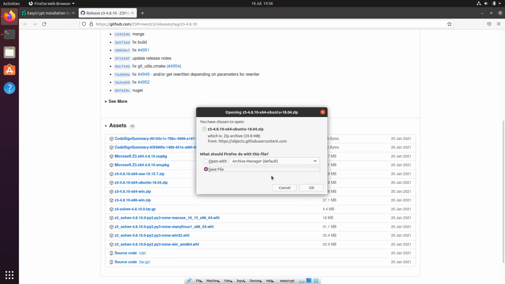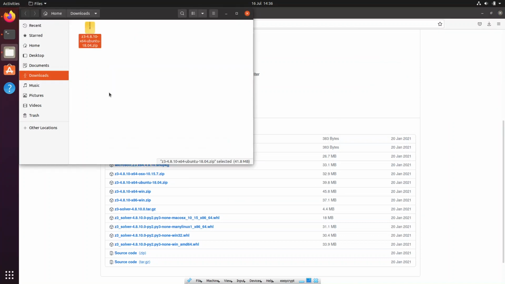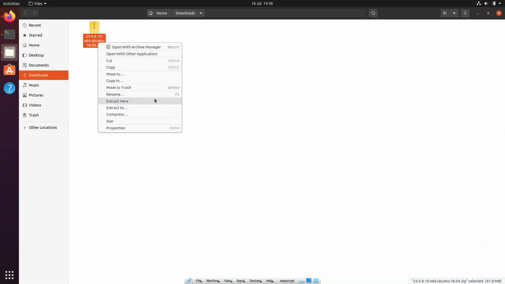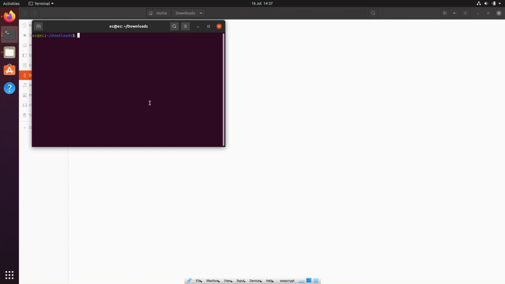Yes, I want to save it. Okay, that was pretty quick. Okay, so we just extract it wherever we want, and I'm going to extract it here, and I want to just rename it to something easy like z3, and I'm going to grab the